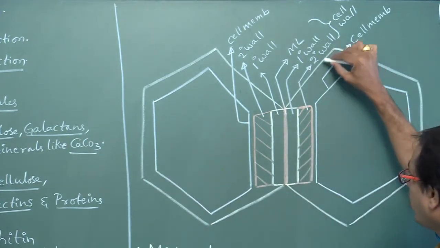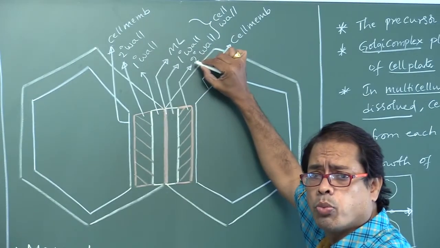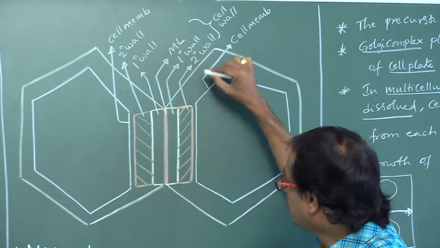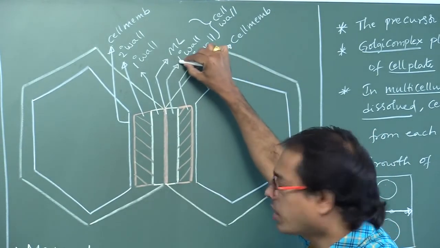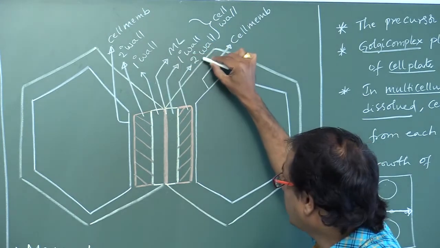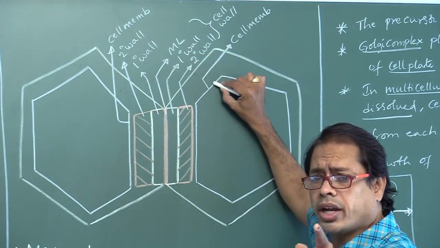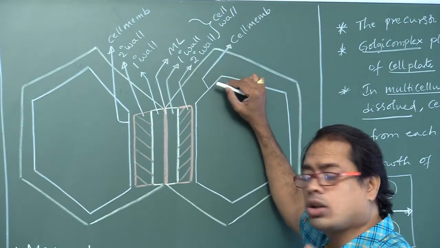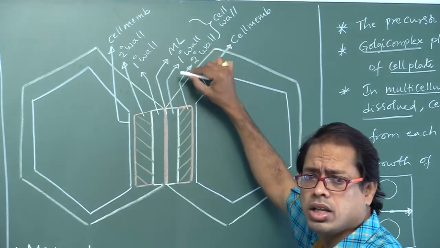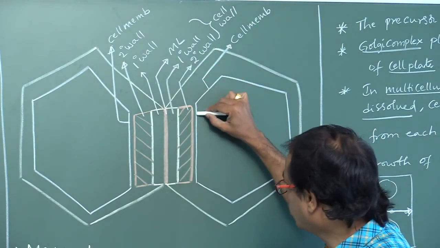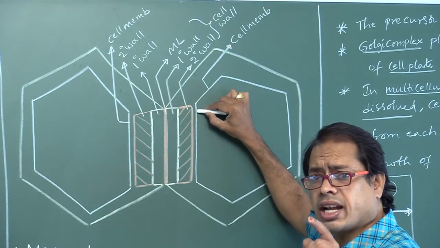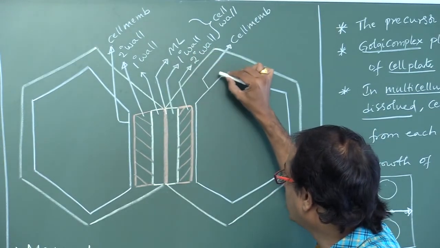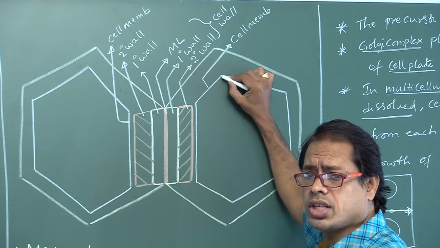So now what is the position of secondary cell wall? The location of secondary cell wall is in between cell membrane and primary wall. This is very, very important. Secondary cell wall is present inner to primary cell wall, and outer to cell membrane. It is present in between primary cell wall and cell membrane. This is very, very important.